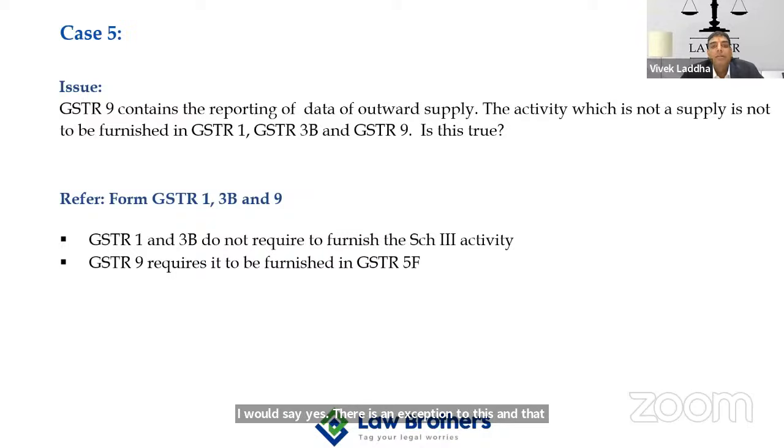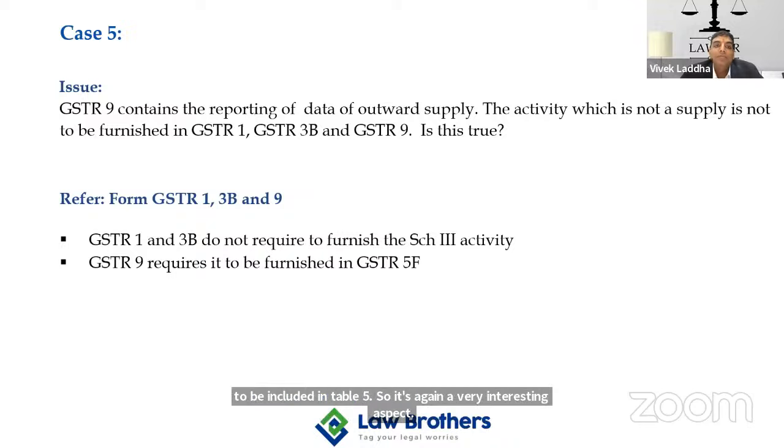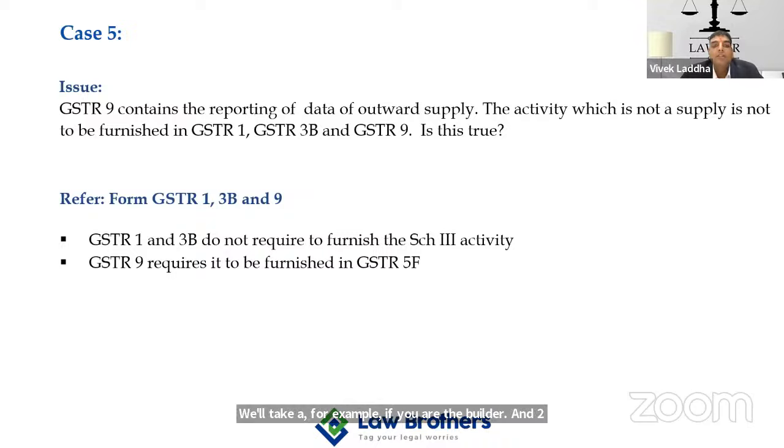There is an exception to this, and that is a table, table 5F, which says that no supply is also required to be included in table 5. So it's again a very interesting aspect. If you are the builder, say for an example, and 2/3, 1/3 computation is being performed, part of 1/3 represents the land or undivided share of land.